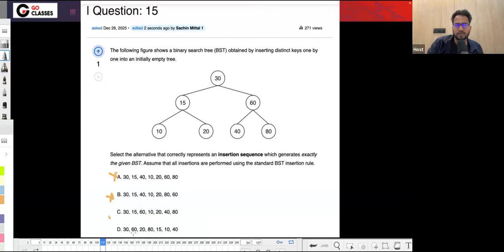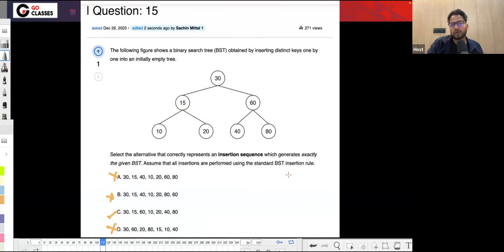Yes, this could be the answer, but let's just check if this one could also be the answer. 30, 60, it will produce this. Then 20, oh no, 20 will produce this, right? So D is wrong. So C is the correct answer.